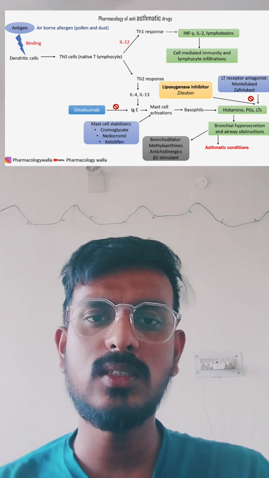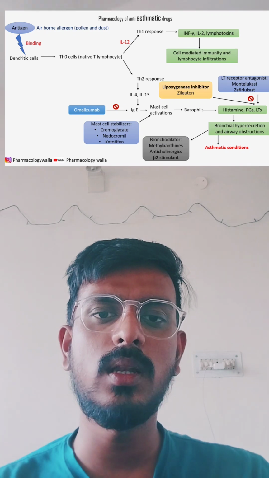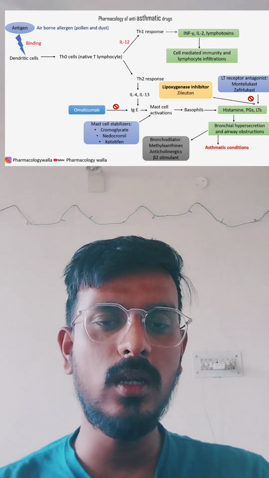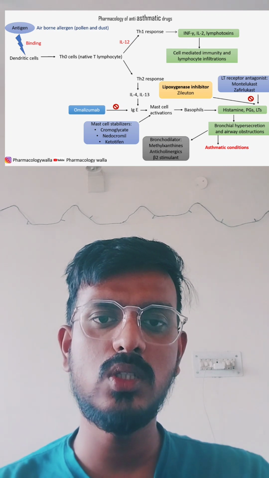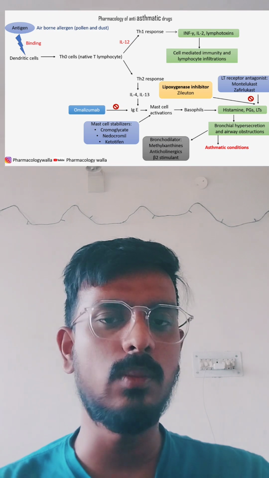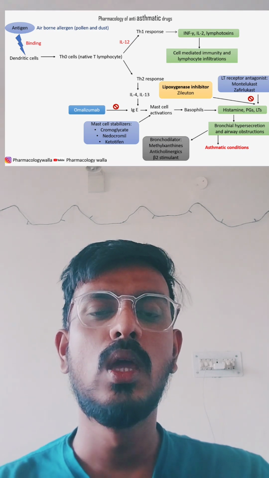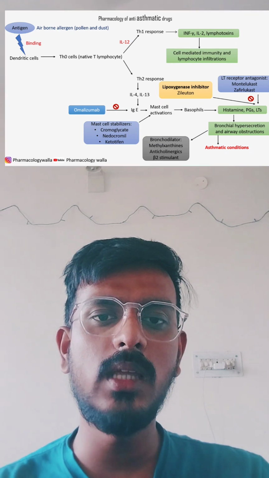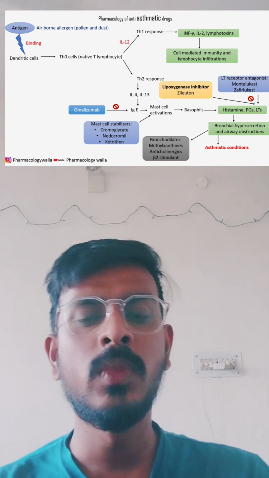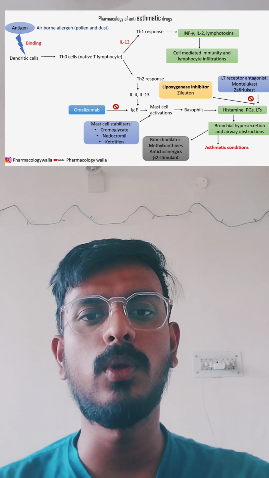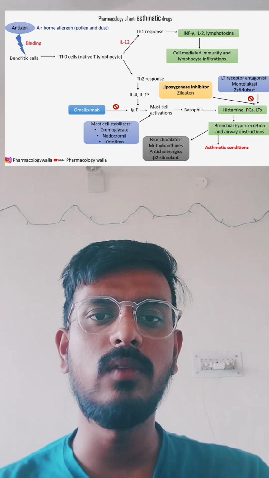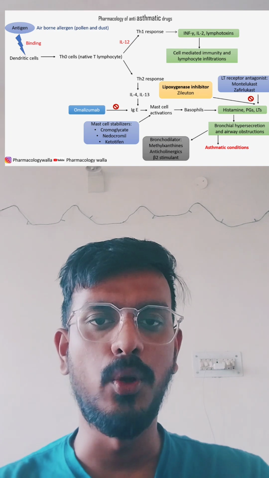The next class of drugs is leukotriene receptor antagonists. As I told you, leukotriene is also one of the factors for the development of bronchoconstriction. In the case of leukotriene receptor antagonists, montelukast and zafirlukast are the drugs. Another class of drugs is lipoxygenase inhibitors. There is a lipoxygenase enzyme which is helpful for the production of leukotrienes. We can inhibit that enzyme by giving a drug called zileuton.